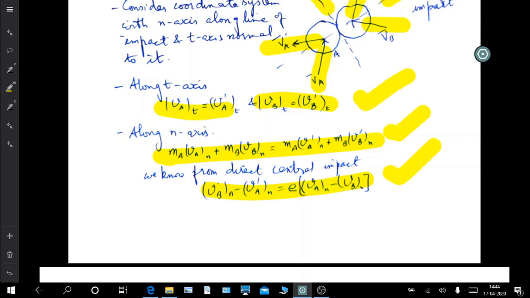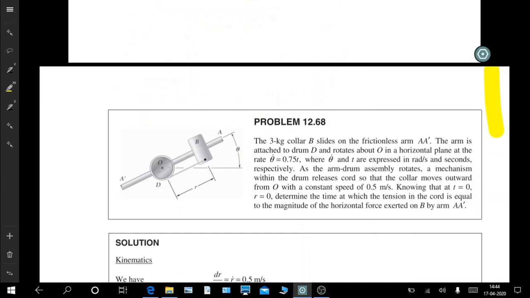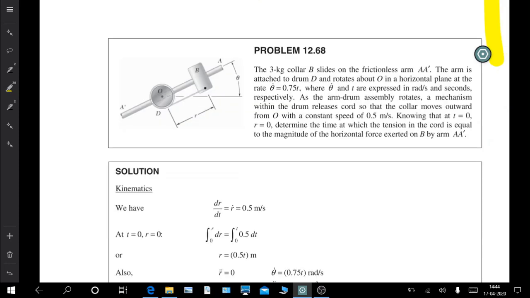Now we come to the problems. This is the first problem. A 3 kg collar B slides in a frictionless arm AA prime. The arm is attached to drum D and rotates about O in the horizontal plane at the rate of theta dot equal to 0.75 t, where theta dot and t are expressed in radians per second and seconds respectively.